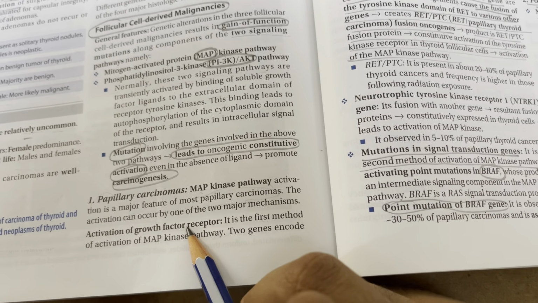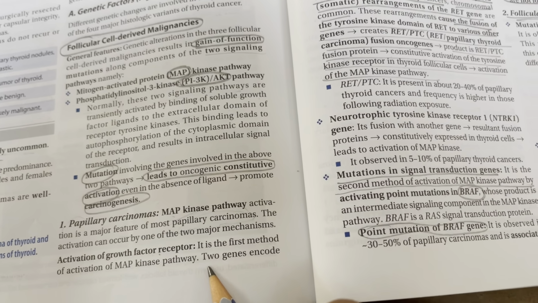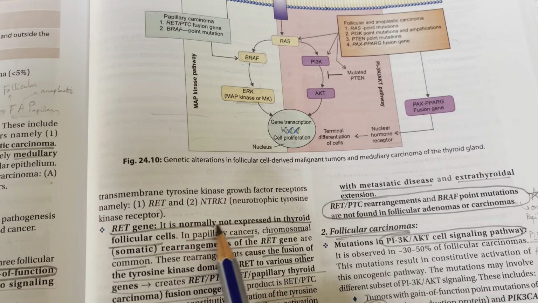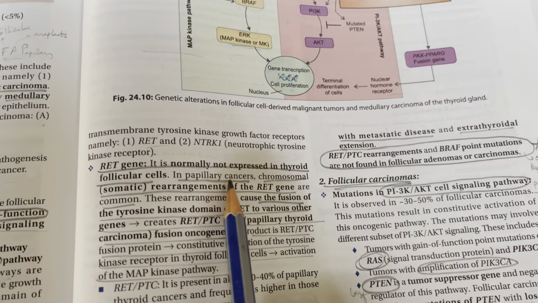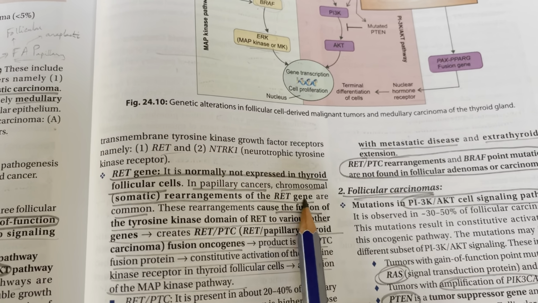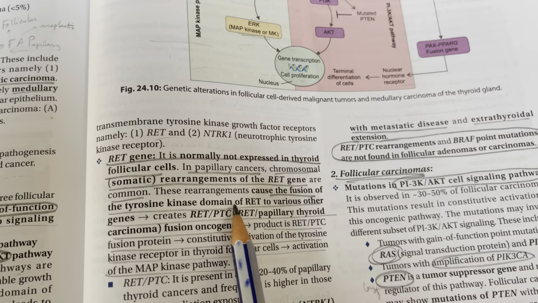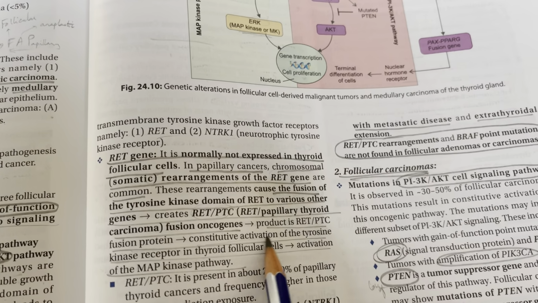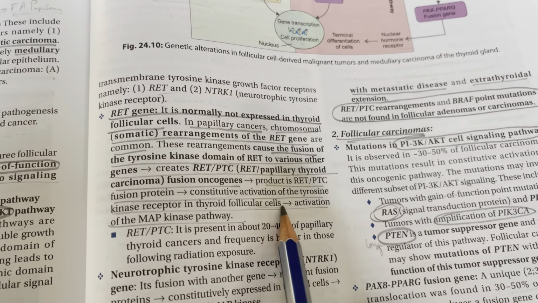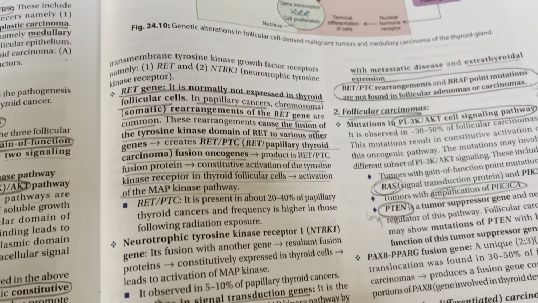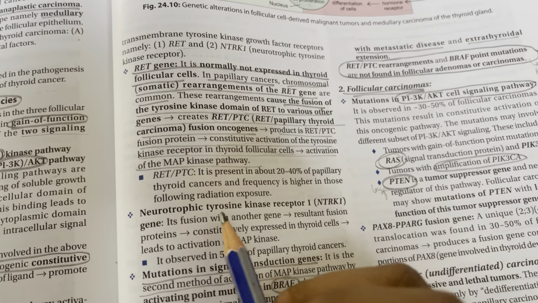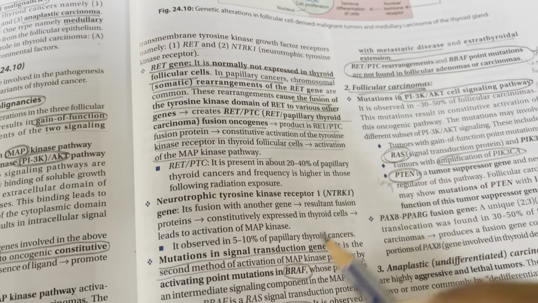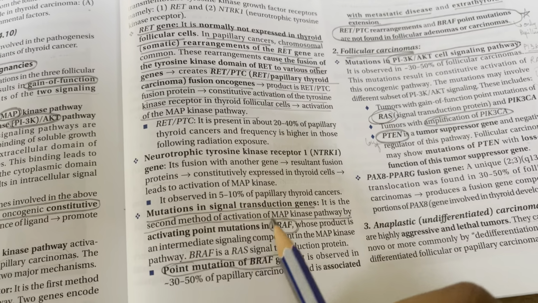One is activation of the growth factor receptor. It is the first method. So two genes encode the transmembrane tyrosine kinase receptors, namely RET and NTRK1. RET is not normally expressed in thyroid follicular cells, but in papillary cancers, somatic rearrangements of the RET gene are common. They cause it to fuse with the tyrosine kinase domain to another gene, such as RET-PTC. And this fusion protein causes constitutive activation of the tyrosine kinase receptor in thyroid cells, and it leads to activation of the MAP kinase pathway. Next, NTRK1. Its fusion with another gene causes resultant fusion proteins and constitutive expression in the thyroid cells, which leads to activation of MAP kinase.